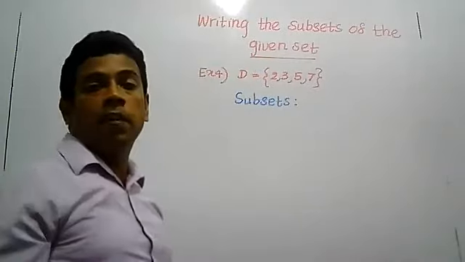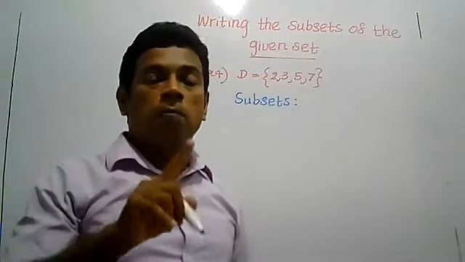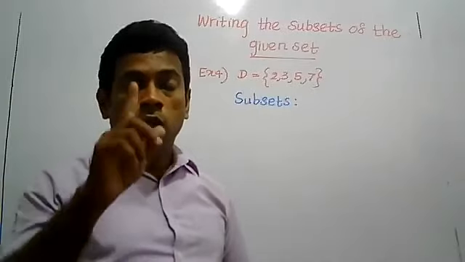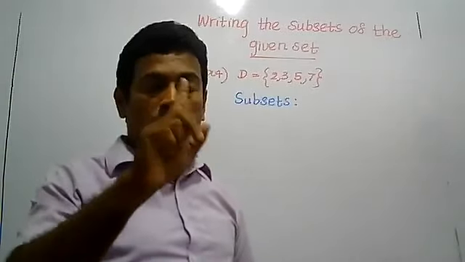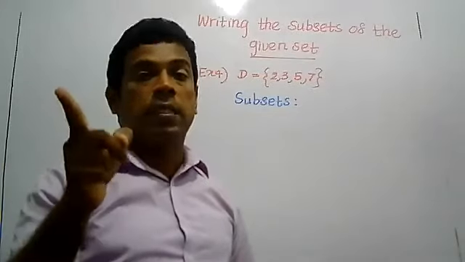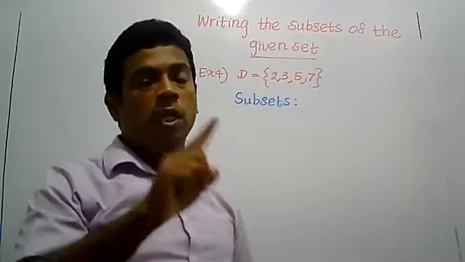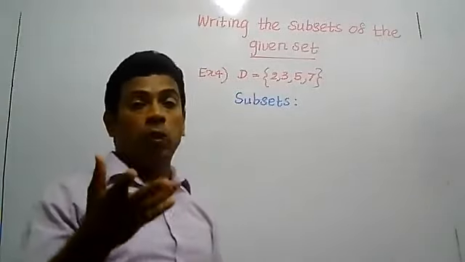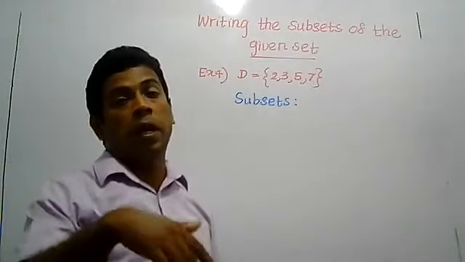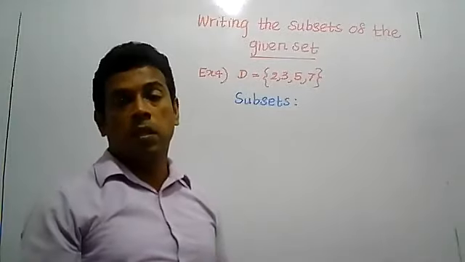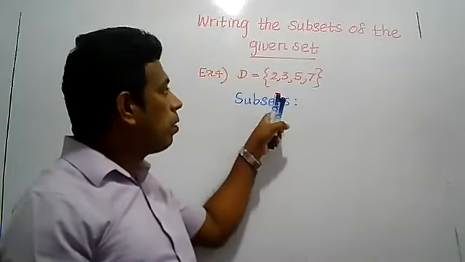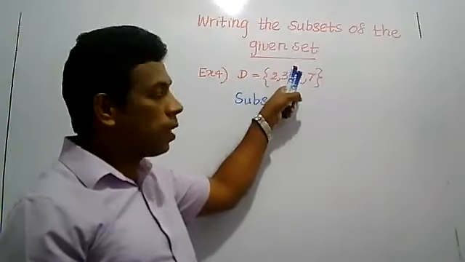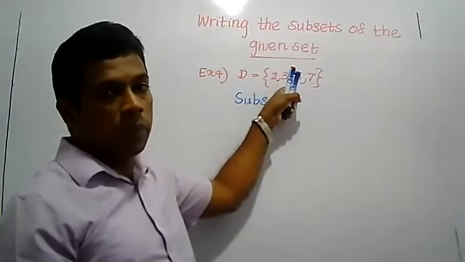To make it easy, I will tell you the number of subsets. The number of subsets should be 16. With 1 element, 2 subsets; 2 elements, 4 subsets; 3 elements, 8 subsets; when it has 4 elements, the number of subsets is 16. If it has more than 4 elements, you have to write many subsets, and that is difficult. Therefore, the maximum number of elements given for your grade is 4 elements. If you can write the subsets of a set with 4 elements, that is enough.